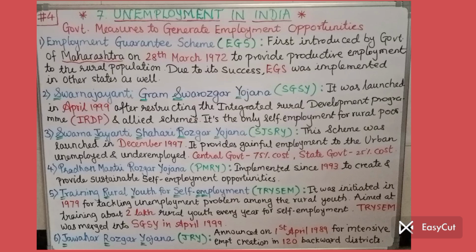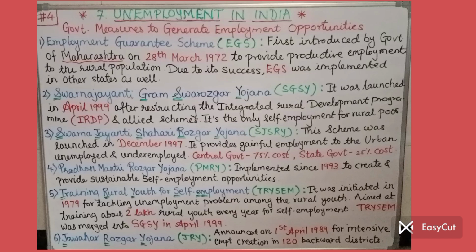Then the sixth one, Jawahar Rozgar Yojana, JRY. It was announced on 1st April 1989 for intensive employment creation in 120 backward districts. The goal was to uplift the backward districts. With effect from April 1999, it was renamed Jawahar Gram Samriddhi Yojana, JGSY, since it was focused on rural backward areas.